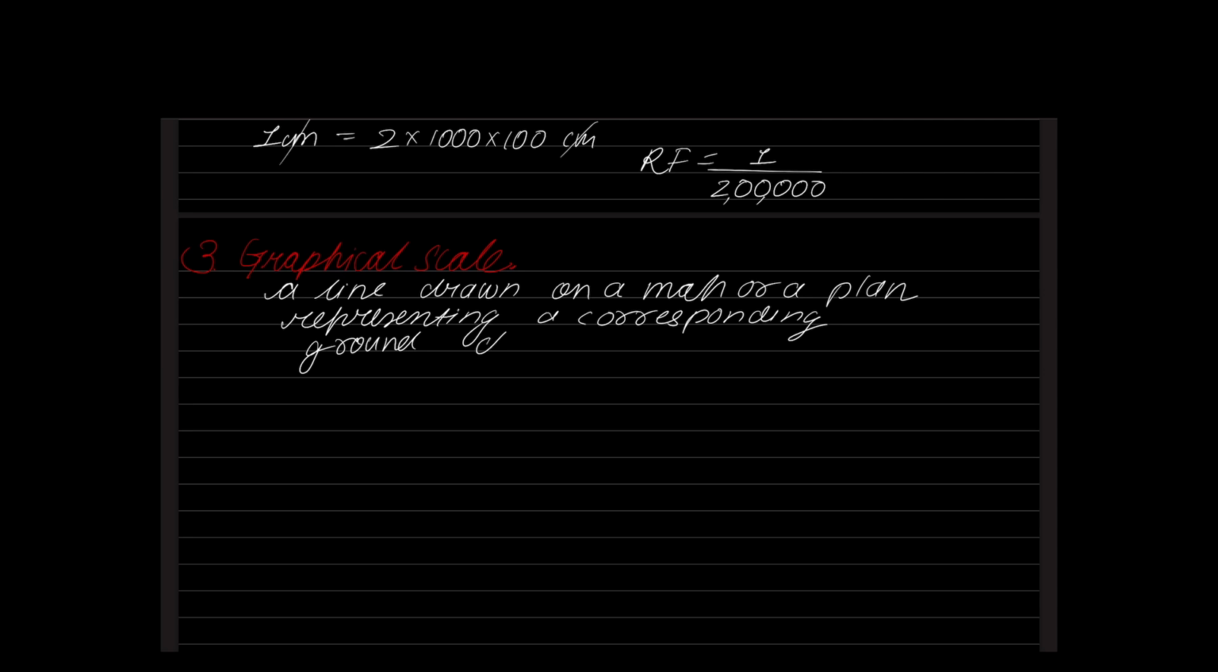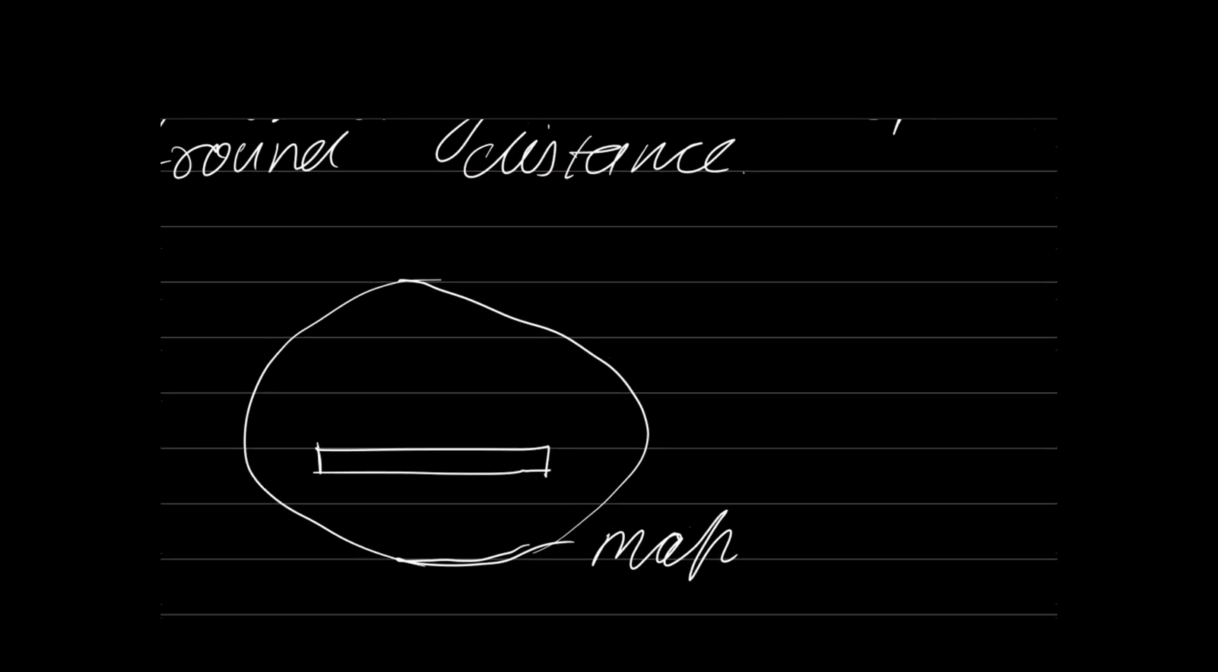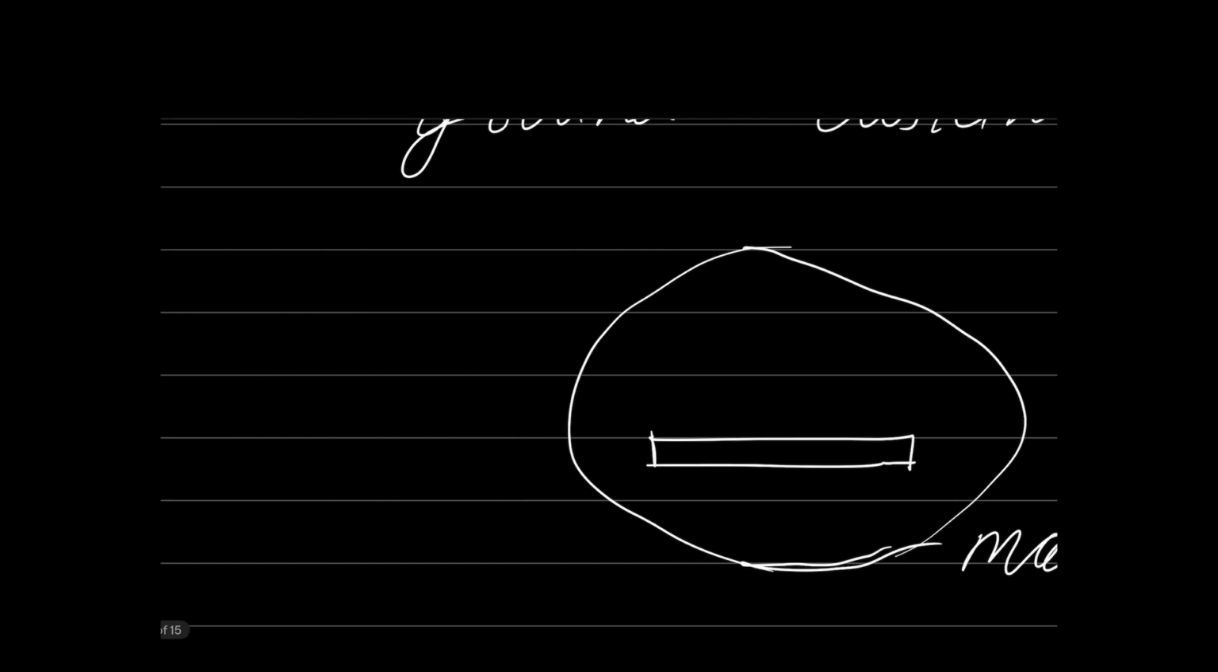What is the meaning of this? So if you imagine that this is a map here, what they will simply do is say that this much distance on the paper will represent some distance on the ground. So they will draw a line like this and say if this is equal to 0 meters, this is equal to 100 meters.